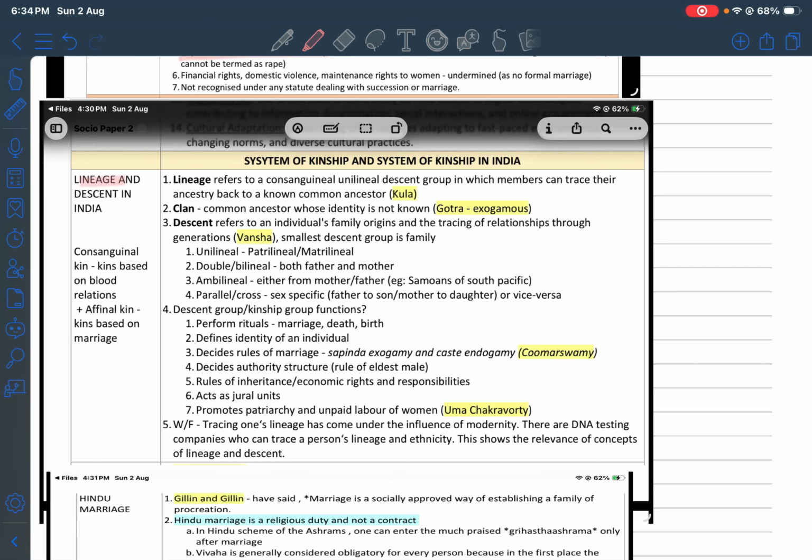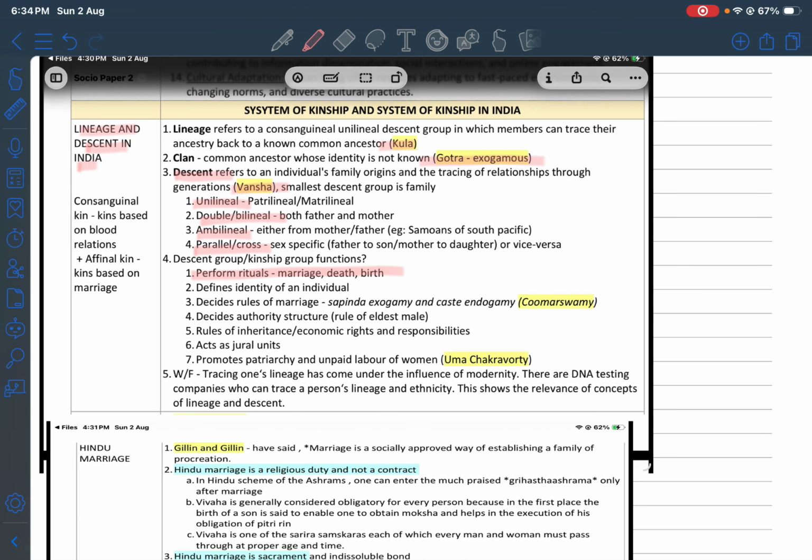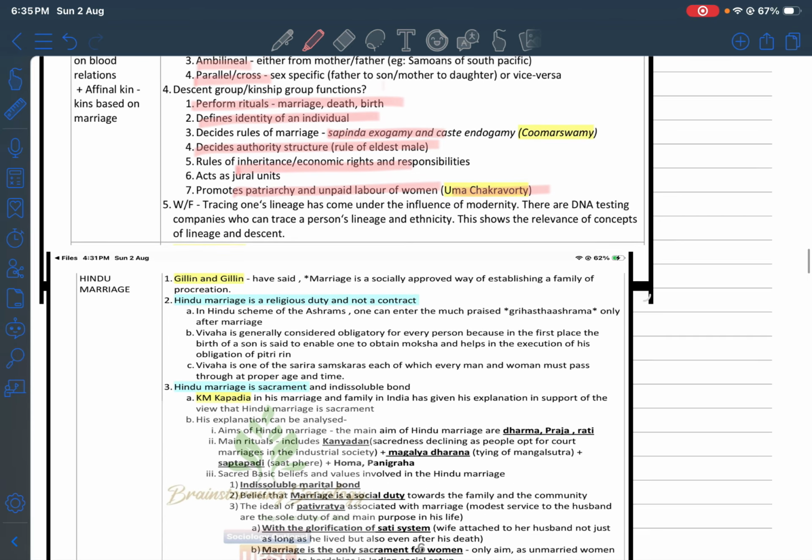Again, when we are talking about lineage and descent in India, it is a topic from Paper 2, where we are talking about the Kula, exogamy, and descent, we are talking about Vansh, unilineal, double or bilineal, ambilineal, parallel, all the cross cousin concepts. You can show the performing of rituals, marriage, death, all that happens in a descent group, which defines the identity of an individual. Sapinda concept, the authority of the eldest male, inheritance or economic rights linked with that, patriarchy and unpaid labor, which has been talked of by Uma Chakravarti. So all these are the important keywords.